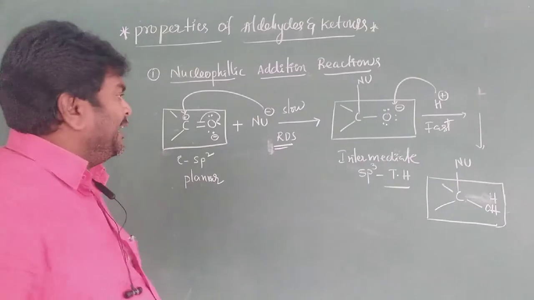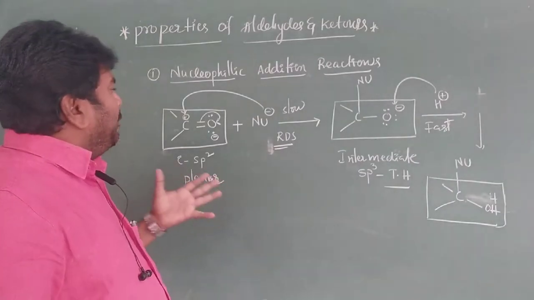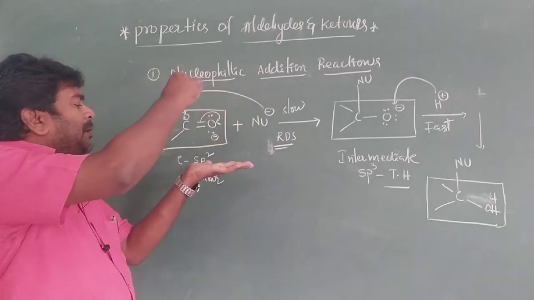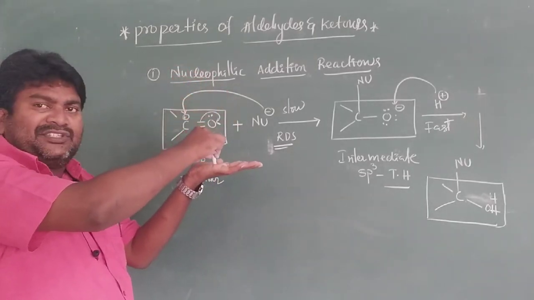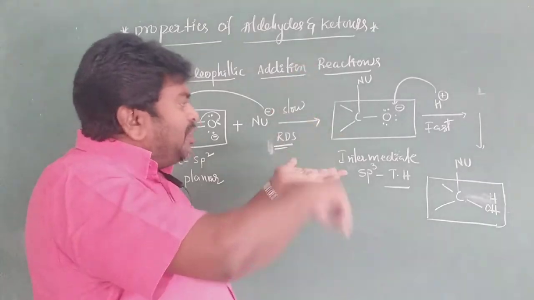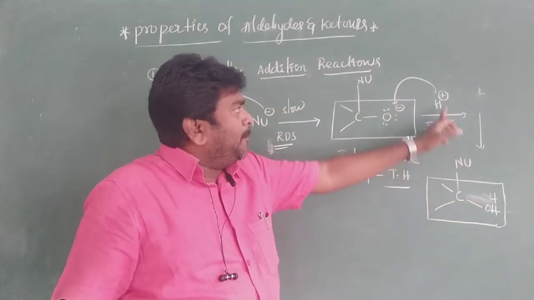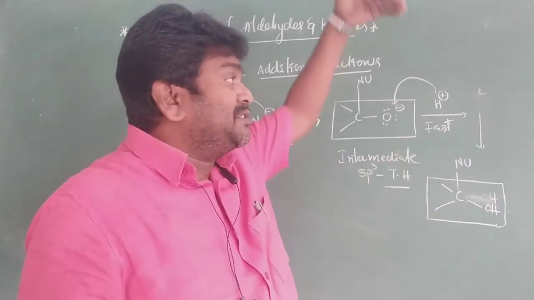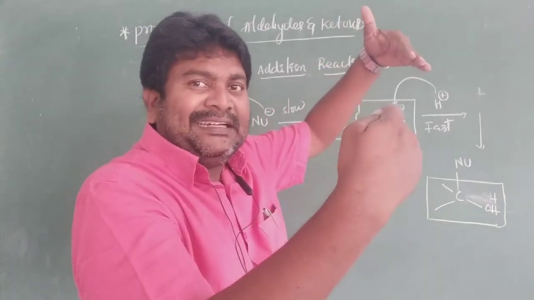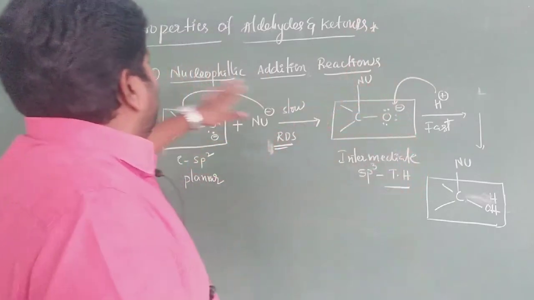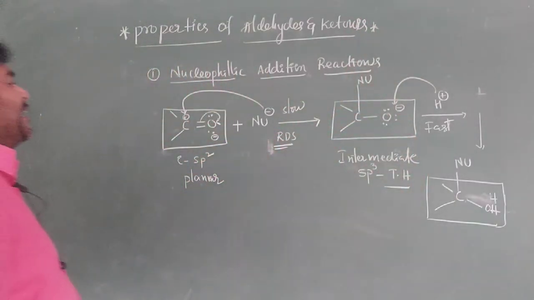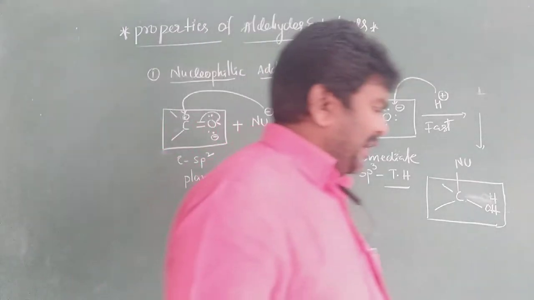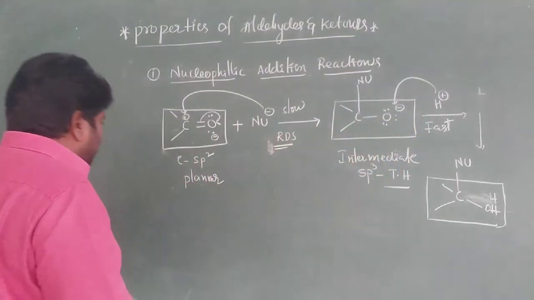One more very important point: the nucleophile attacks perpendicular to the plane of the molecule. In the addition, the nucleophile and proton add across to the product, meaning one on this side and one on that side. This is the general mechanism for the nucleophilic addition reaction.